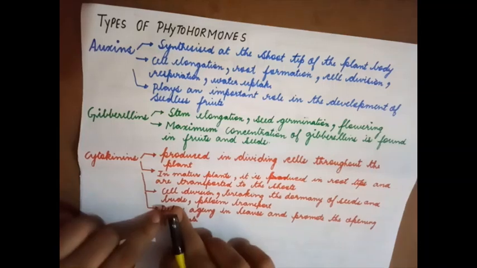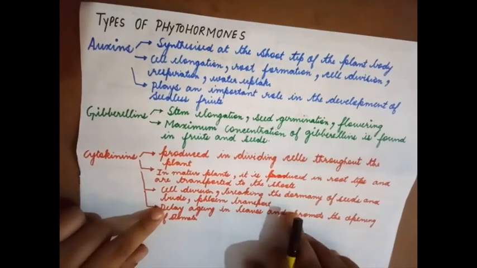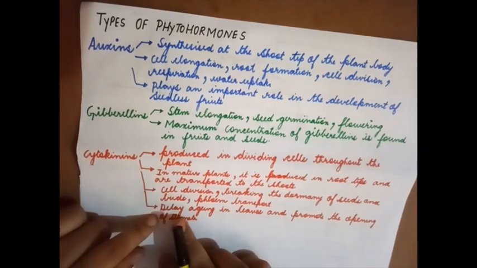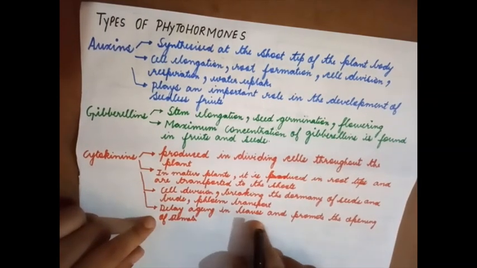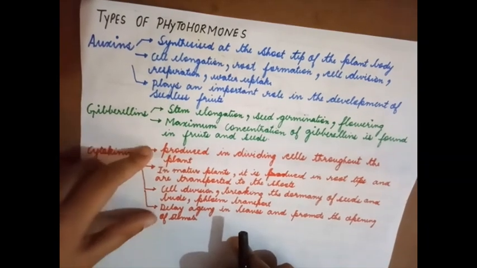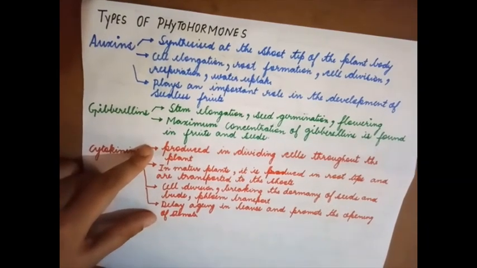Dormancy of seeds and buds. Phloem transport: transportation of food by phloem is controlled by cytokinin. It also delays aging in leaves and promotes opening of stomata. So these are the various functions that are carried out by cytokinin.